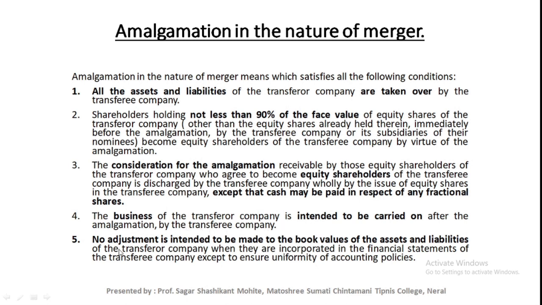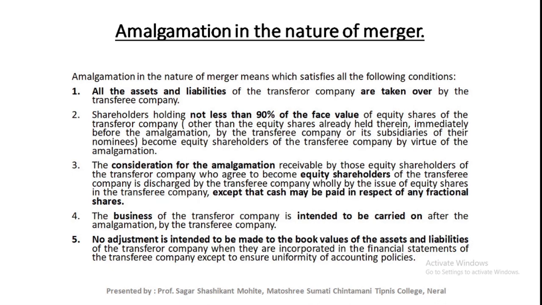Okay. Next and last condition: no adjustment is intended to be made to the book value of the assets and liabilities of the transferor company when they are incorporated in the financial statement of the transferee company, except to ensure the uniformity of the accounting policy.